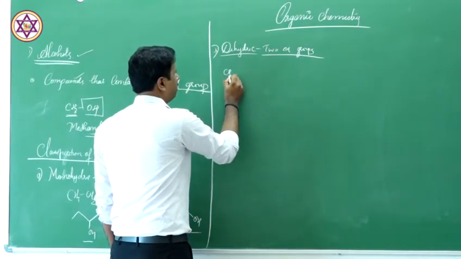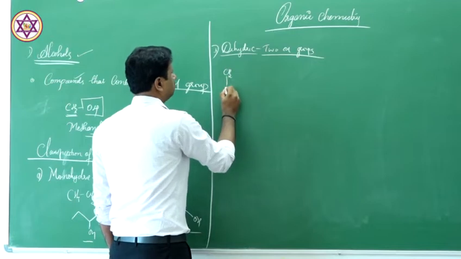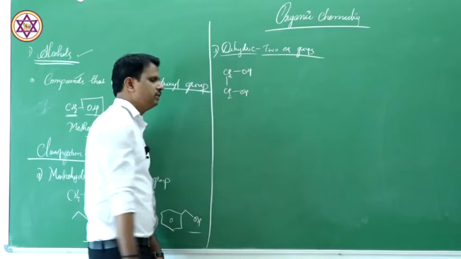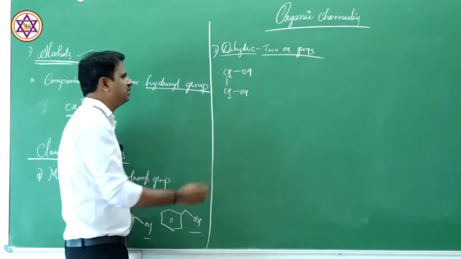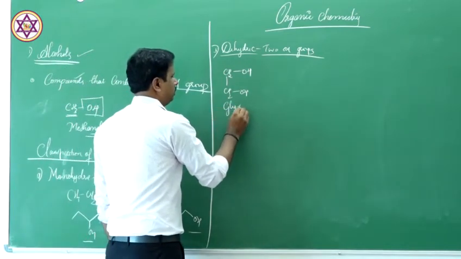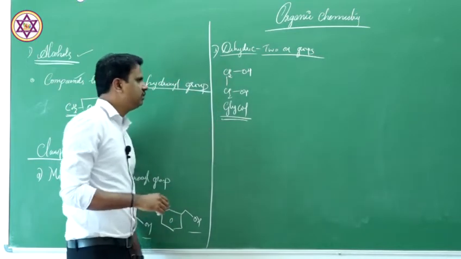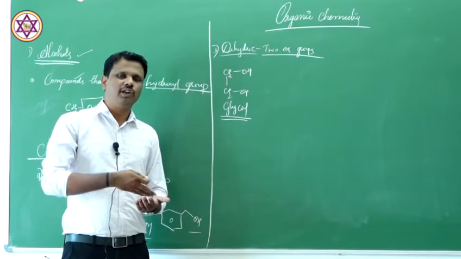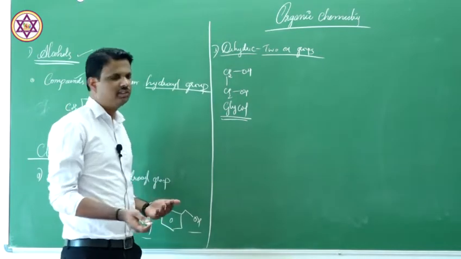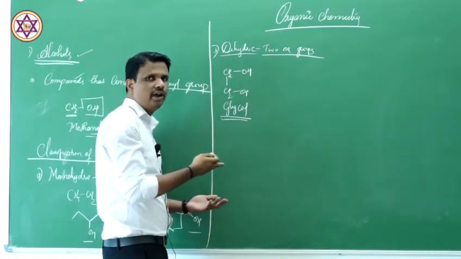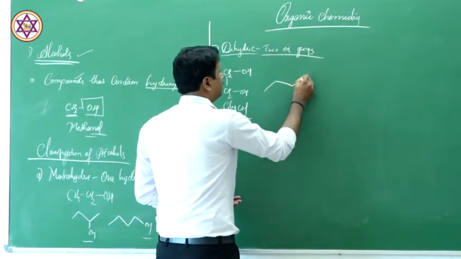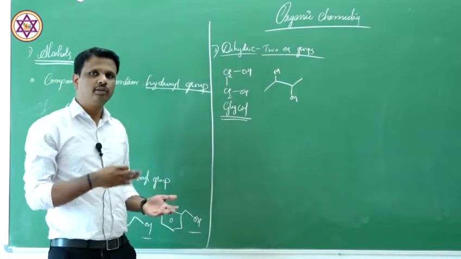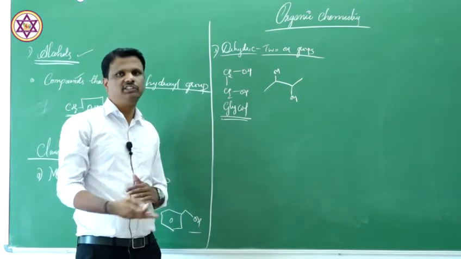The simplest example we know is ethylene glycol, or simply we say glycol. This is a dihydric alcohol. As I said, you are not supposed to fix on any one example. You can take any number of examples. In this case, it is ethane 1,2-diol. If you write like this, it is butane 2,3-diol. Doesn't matter which example you are taking.